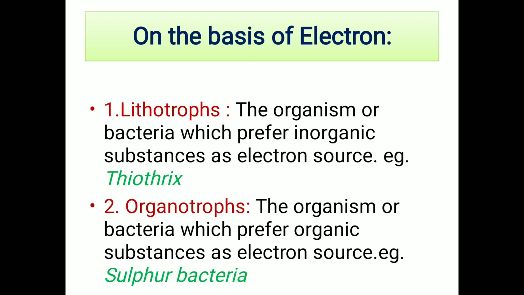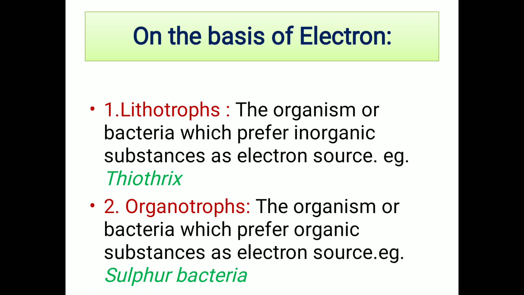Next, the second classification is on the basis of electron source. In that, the first one is called lithotroph and the second one is organotrophs. Litho means inorganic substances. So lithotroph means the organism or bacteria which prefer inorganic substances as an electron source. For example, Thiothrix species, it is a species of bacteria. That means they obtain the electron from the inorganic substances which is required for the bacteria.